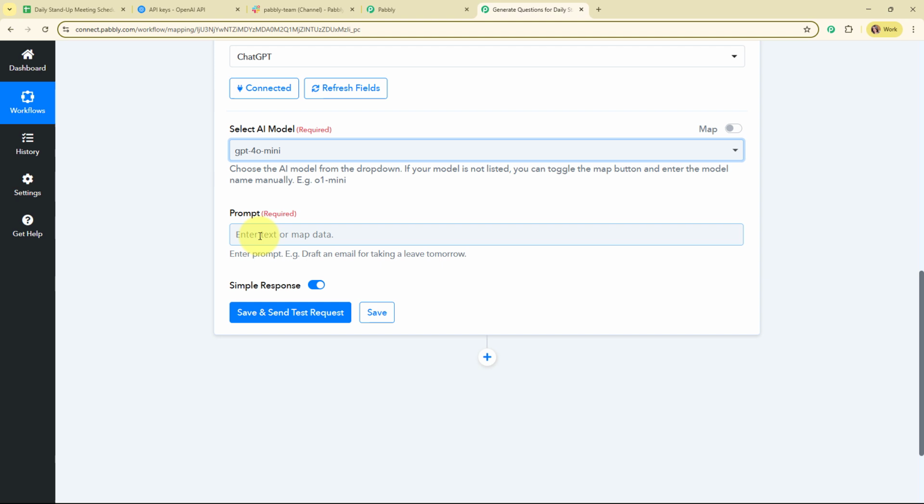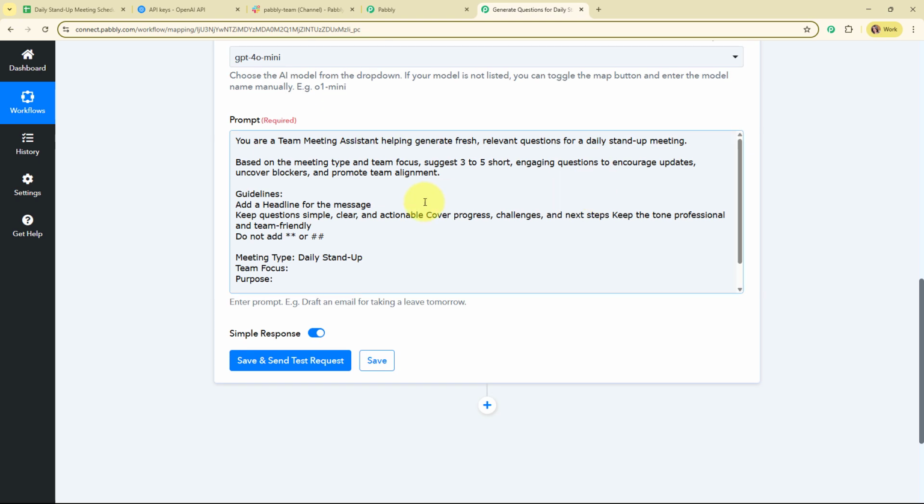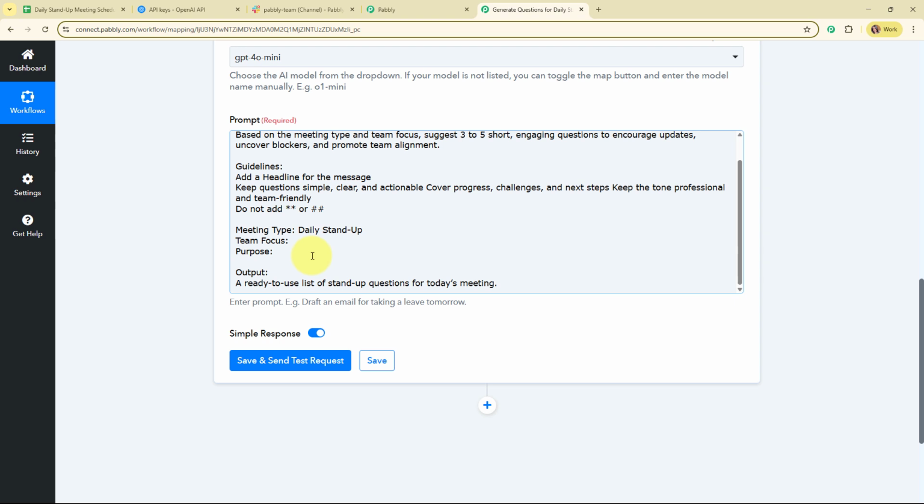So in this prompt field I need to enter the relevant prompt that I want to give to AI to generate proper stand-up meeting questions for me. So let me add the relevant prompt. Alright, so here I've successfully added a relevant prompt where I've added some instructions for the AI and the details as team focus and the purpose.